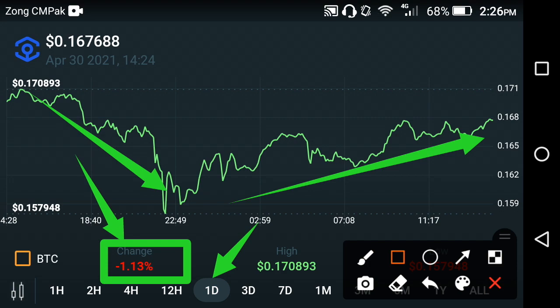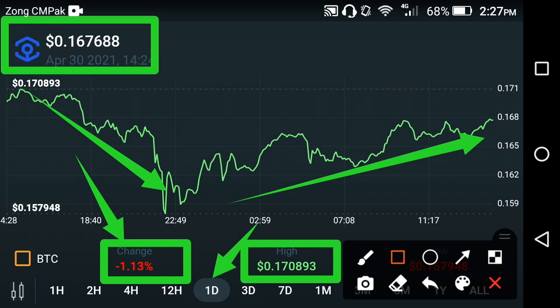The highest price of Ankr network in the last 1 day period is about 0.170893 USD, friends. Now the current price of Ankr network in the market is about 0.167688 USD at this time, friends. So now they are in the jumping mood. The next move is also in the jumping mood.